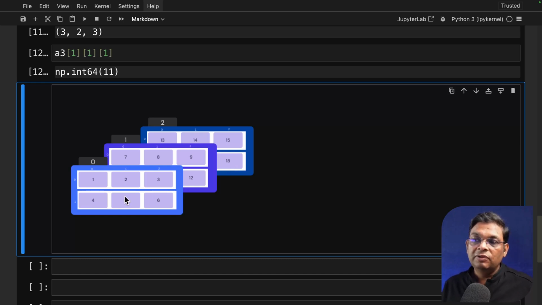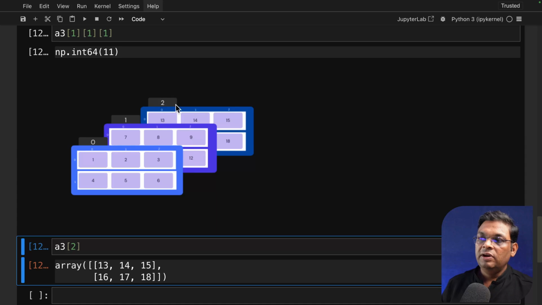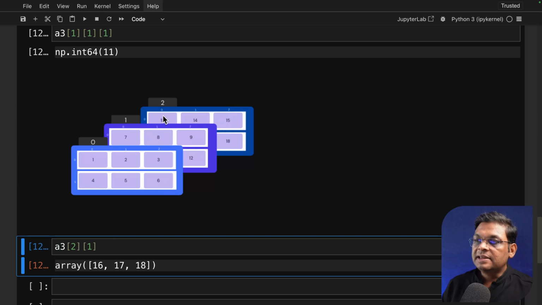The first thing that I have to do is reach this array. Okay, this is our A3. How do I reach this array? The index is 2. Okay, fine. Now inside index 2, I have to reach the second row. How do I reach the second row? Using the index 1. And inside this, I have to reach the third value.